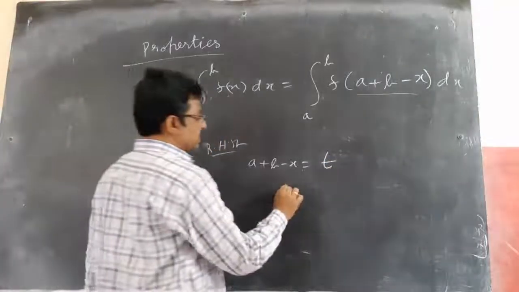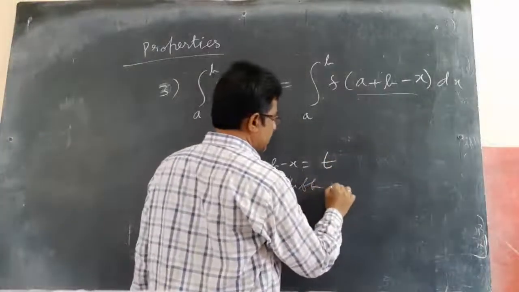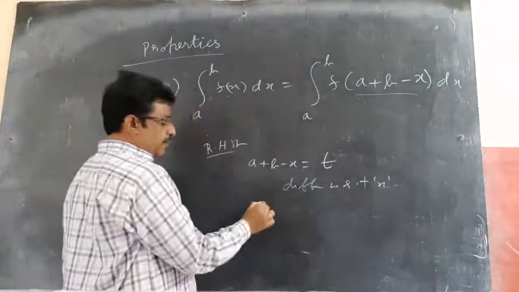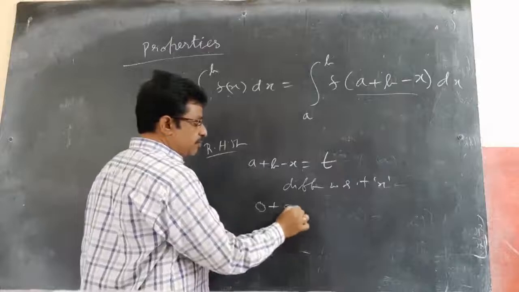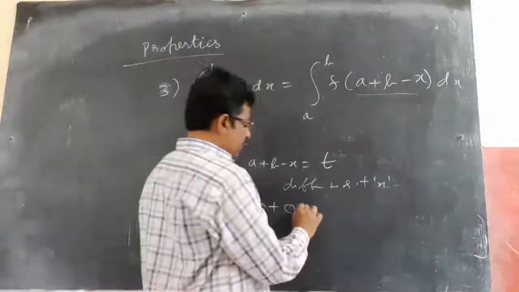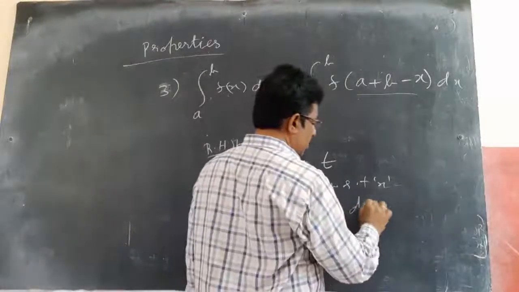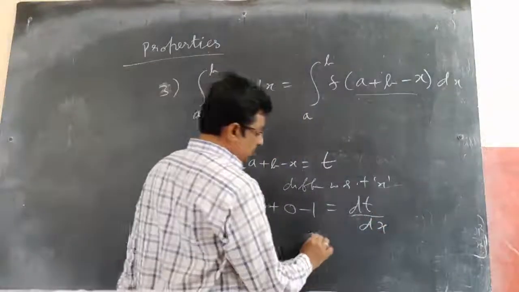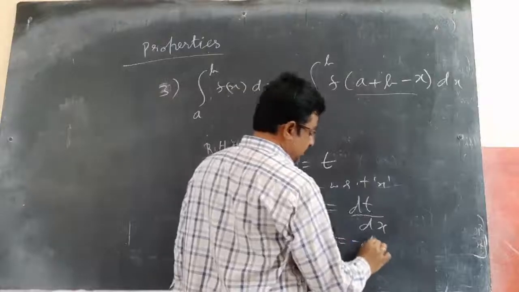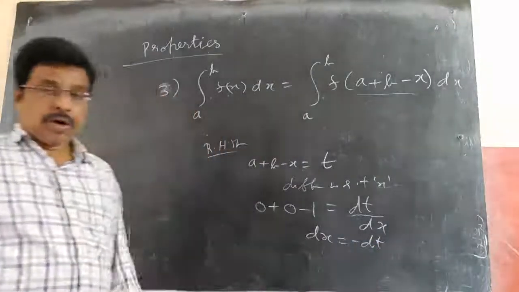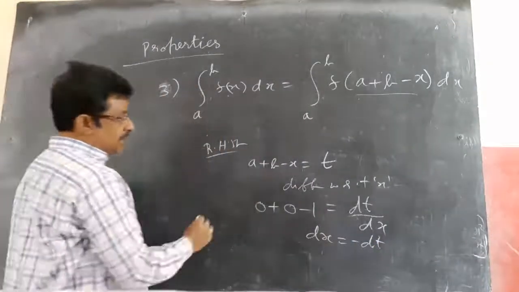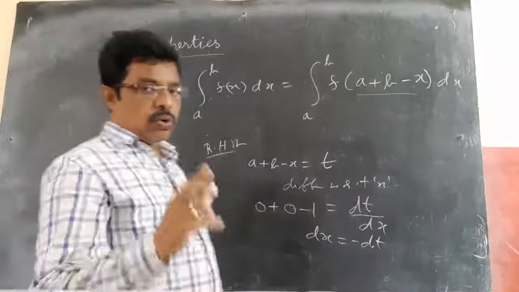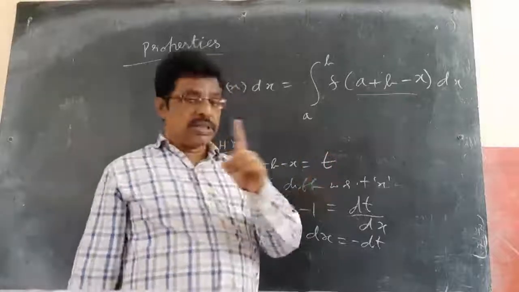Differentiate with respect to x. What happens? Derivative of a is 0, plus derivative of b is 0, minus derivative of x is 1, equals derivative of t with respect to x, which is dt by dx. Now, dx to this side, minus to that side, that becomes dx equals minus dt. So, the RHS becomes the integral of... now I told you while substituting you need to change the limits.